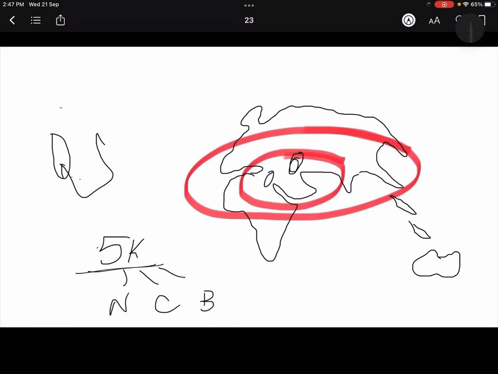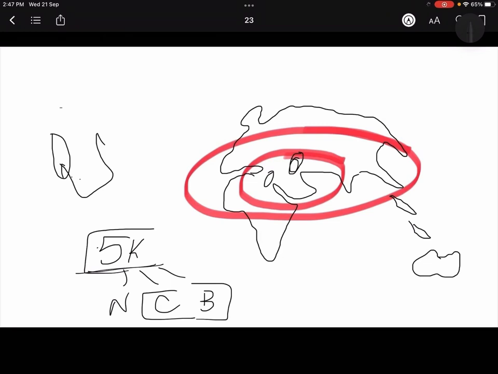So every period was existing simultaneously also, because at 5000 BC somewhere I will find a Neolithic site, somewhere I'll find a Copper Stone Age site, somewhere I'll find a Bronze Age site. So no clear cut demarcation is there.